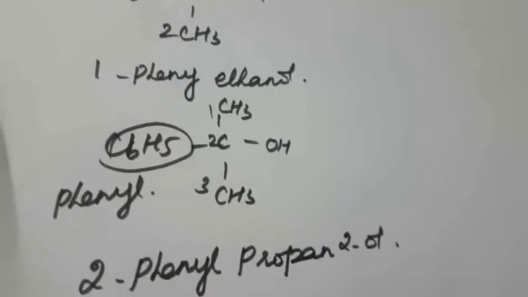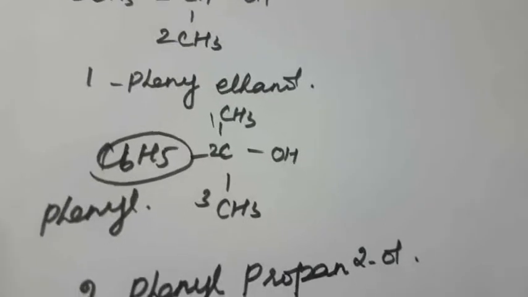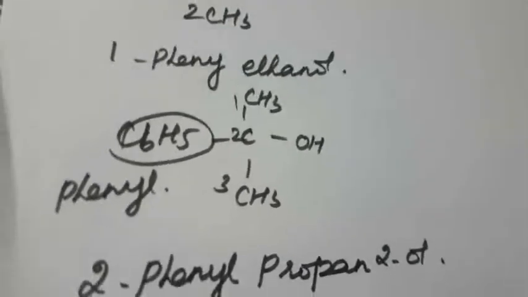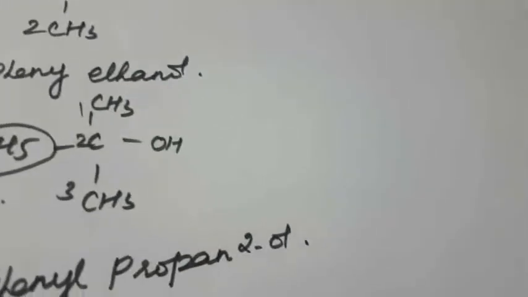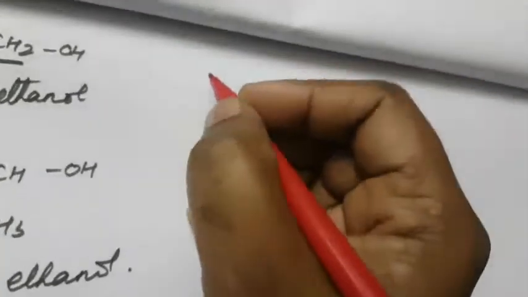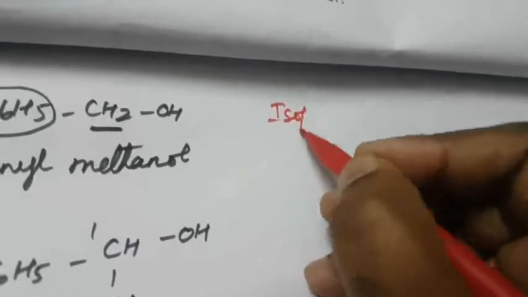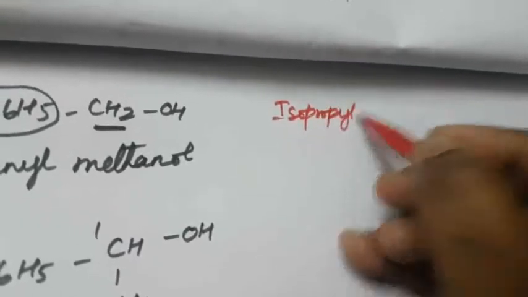Okay, so this is another one. Next we are going to see the IUPAC nomenclature of hydroxy compounds. So how to write the IUPAC name? First one is isopropyl alcohol. First we are going to see isopropyl alcohol.